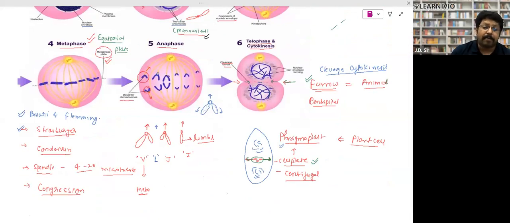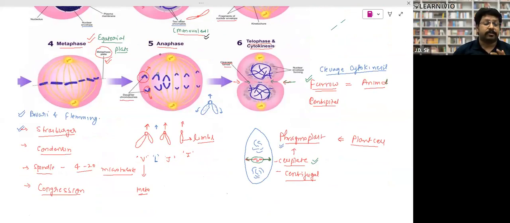When they are pulling apart, try to understand what I have told you: metacentric will show a V-shaped structure, submetacentric will show an L-shaped structure, acrocentric will show a J-shaped structure, and telocentric will show an I-shaped structure. So V shape, J shape, L shape, and I shape chromosomes can be seen only at the anaphase.